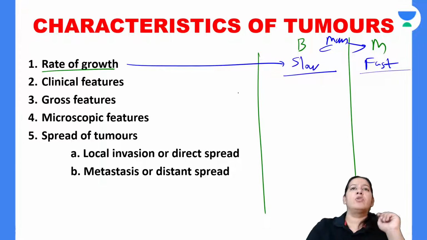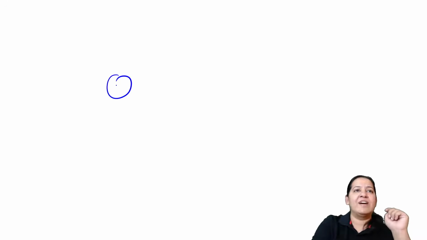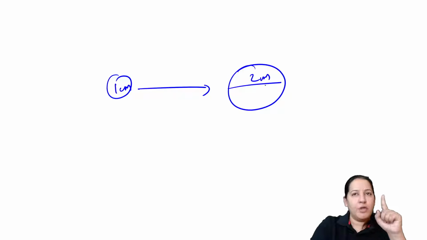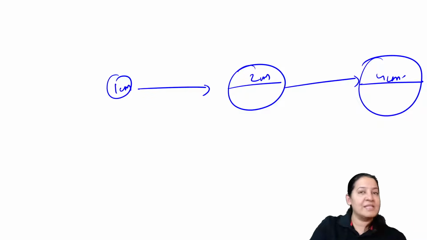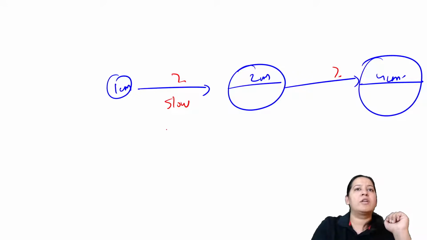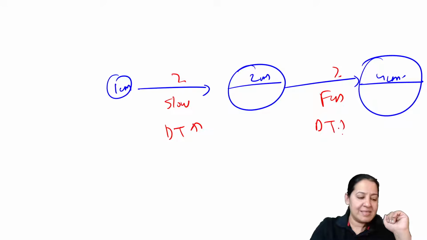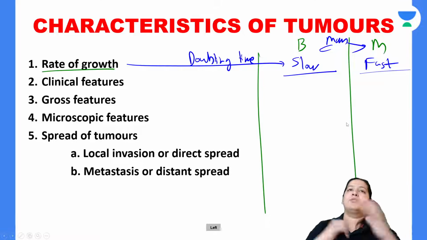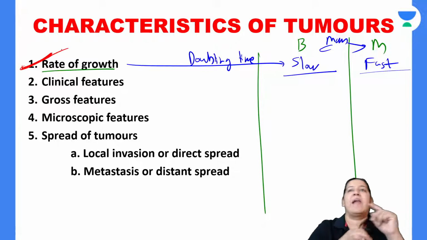And in the rate of growth only, you have to ask for the doubling time. What do you mean by doubling time of a tumor? If the tumor is 1 centimeter, how much time is required to double the size to 2 centimeter? If the tumor is 2 centimeter, how much time is required to become 4 centimeter? That is the doubling time. As I have told you, benign tumors are slow, so doubling time is more. Malignant tumors are fast, so doubling time is less. So try to ask the doubling time of the patient. On the basis of the doubling time and rate of growth, you can decide whether it is a benign tumor or malignant tumor.